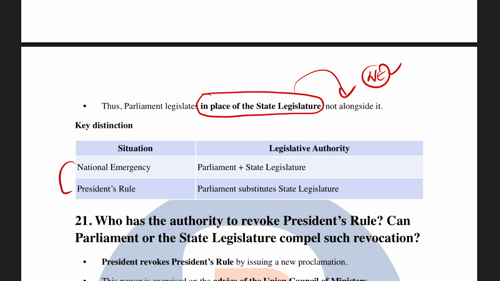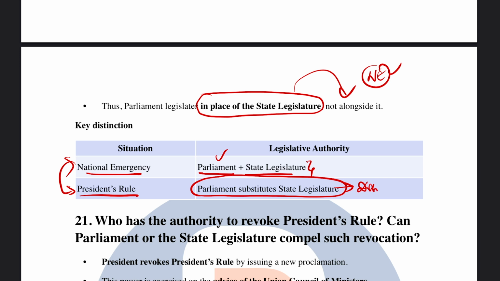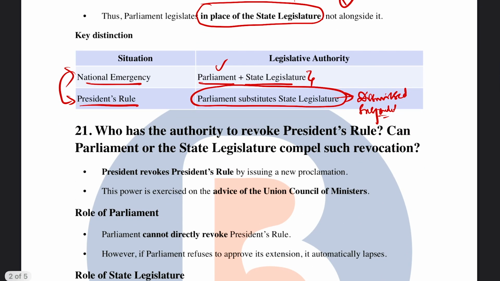So the key difference: during the national emergency, it is both Parliament and the state legislature, not exclusively Parliament. But during president rule, Parliament substitutes the state legislature, meaning the state legislature is either dismissed or suspended.